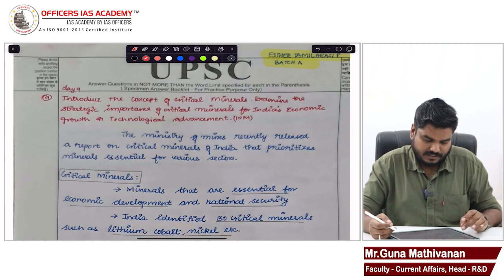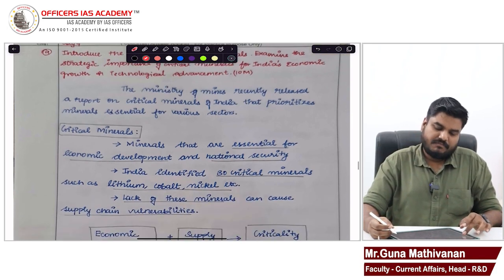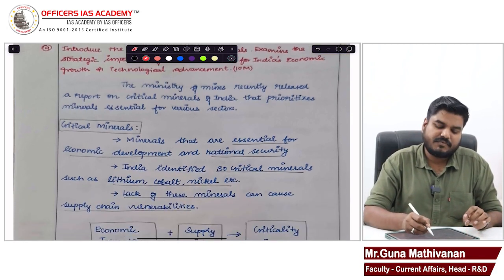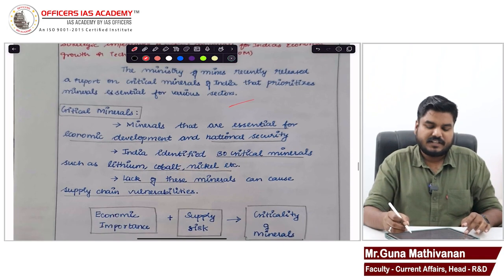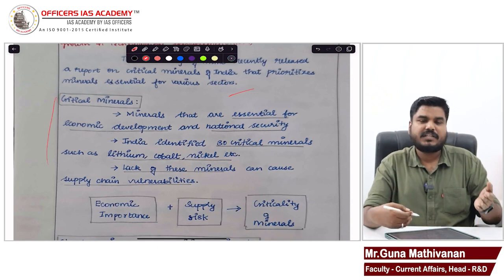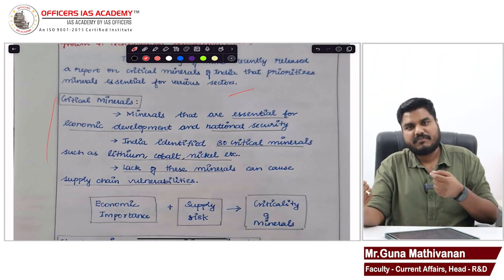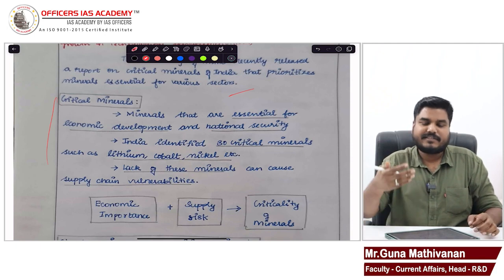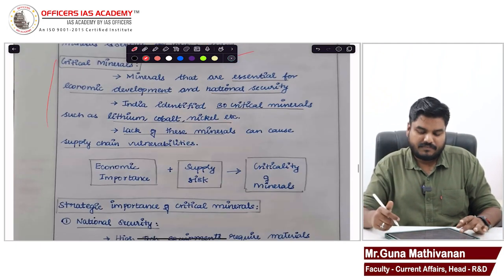So, Esther, the Ministry of Mines recently released a report on critical minerals that prioritizes minerals essential for various sectors. Okay, but you could have first mentioned critical minerals, then connected that point with the government's recent report on critical minerals. It's okay.